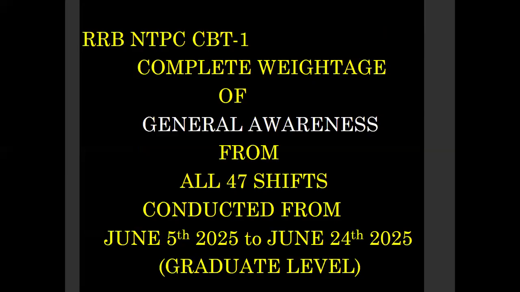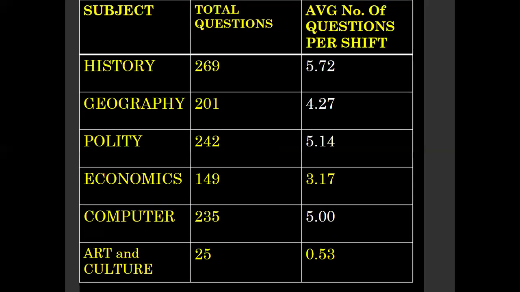Now coming to the weightage of general awareness. What I did was take the weightage from all the shifts combined. In history, we got total 269 questions. Overall, of 47 shifts, we got 269 questions. So the average per shift is 5.72.